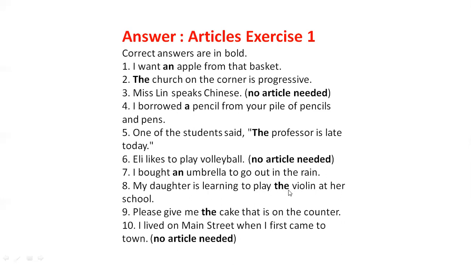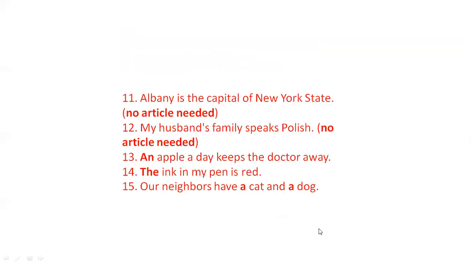That's why we use the definite article "the". Please give me the cake that is on the counter. Which cake does she want? The one on the counter. That's why we use "the". I lived on Main Street when I first came to town. Here, before the name of a street, we do not need to use an article.